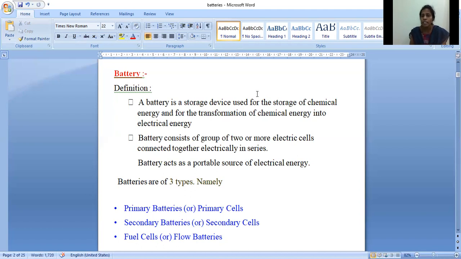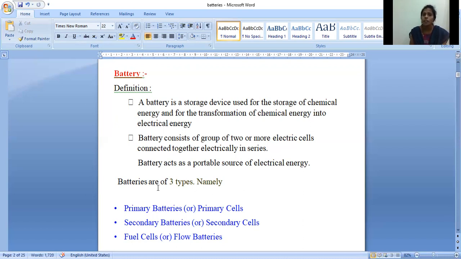So how is a battery constructed? By arranging various electrochemical cells in order. Like that we construct batteries. A battery acts as a portable source of electrical energy. Everyone knows that we can use batteries anywhere. So batteries are portable, and we can use these types of batteries anywhere.